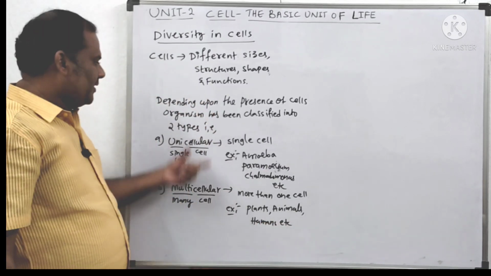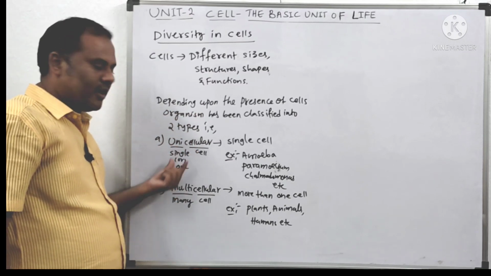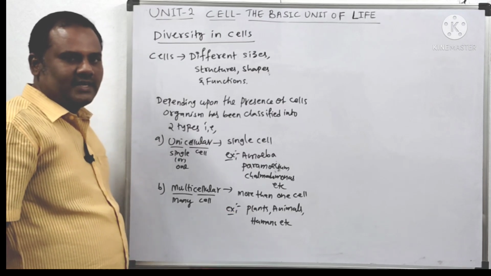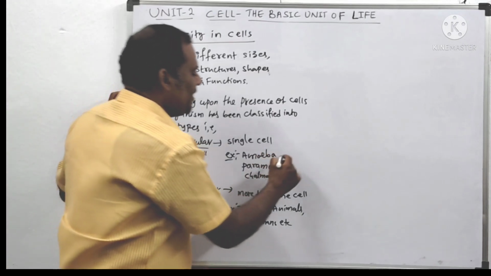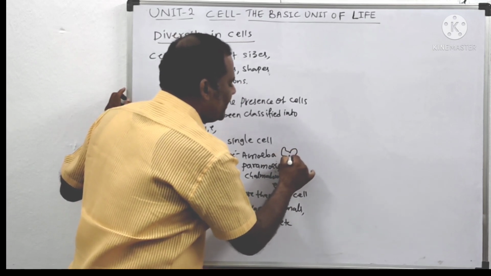So understood, children? There are two types of organisms, unicellular as well as multicellular. Unicellular is made up of a single cell. Multicellular is made up of many cells. Amoeba is a shapeless organism. A rough diagram: it will have a nucleus in the center.